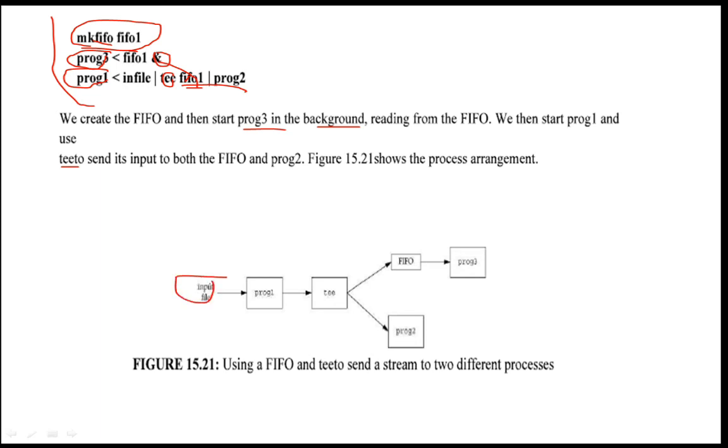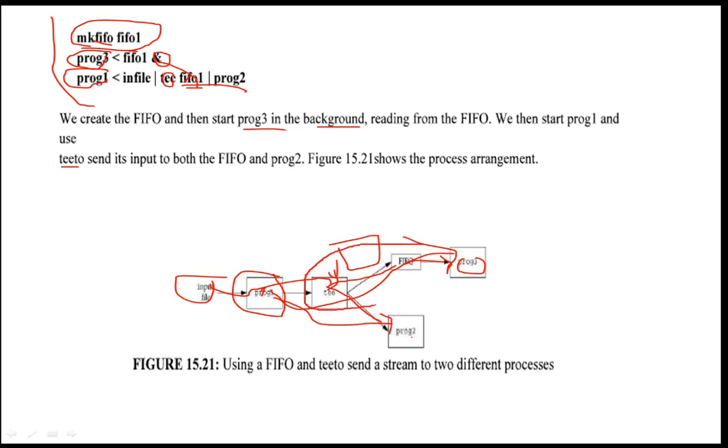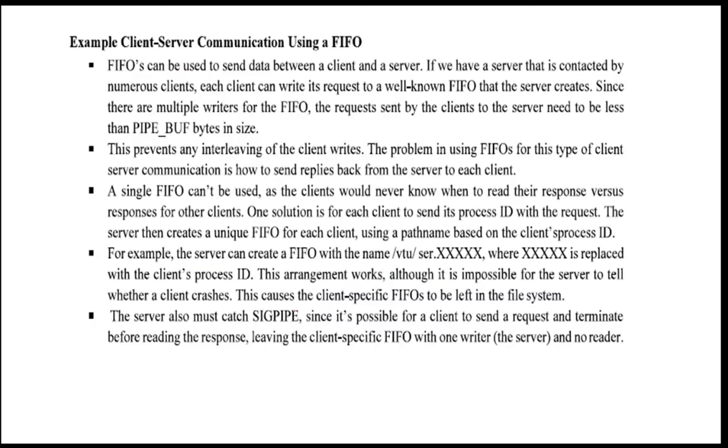See here, input file, I have one program. By using tee, what I am doing, I am sending the output of program 1 to the FIFO as well as program 2. Actually, this FIFO is passing the input to program 3. So here what we are doing is duplicating the output of program 1. The data of this program I am going to pass to program 2 as well as program 3 without using any intermediate file. Directly the duplication will be created and passed to program 2 and program 3. That will be done by using the FIFO and the tee command.